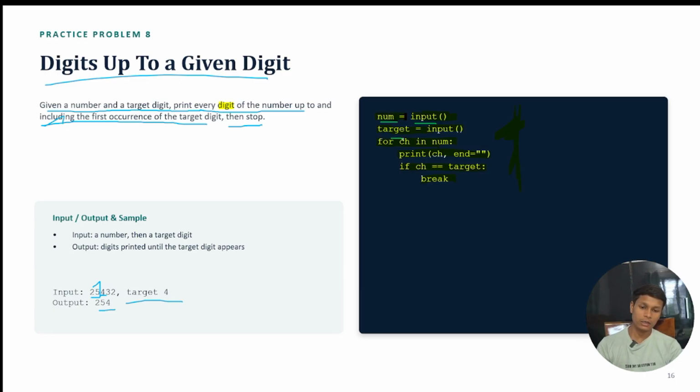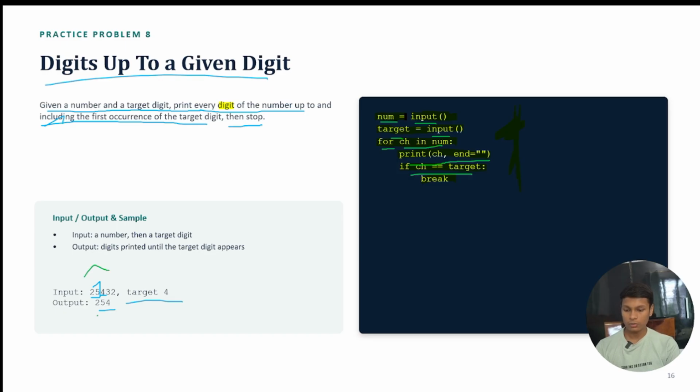After taking all the input from the user, we go with for character in number, which means the loop will start. We print our character and end with nothing. And if the condition reaches the target, in the sample you can see that the target was 4 and our input was this.